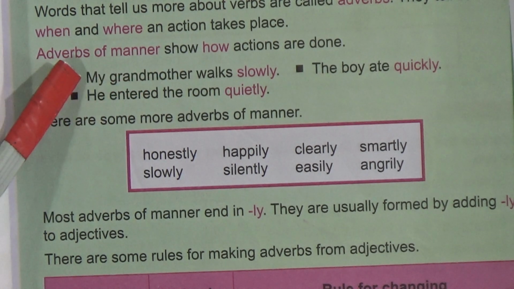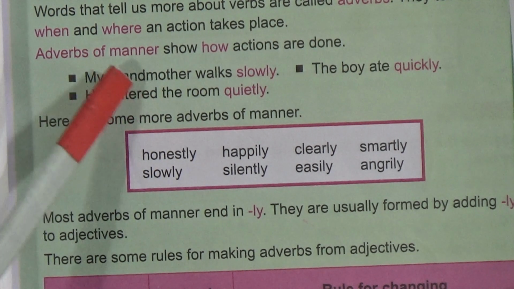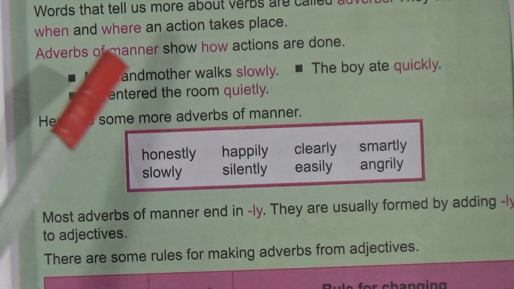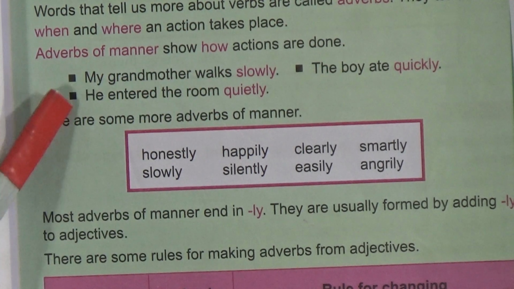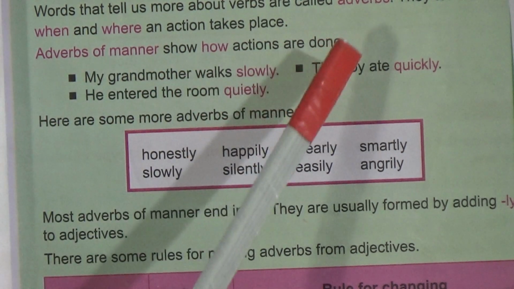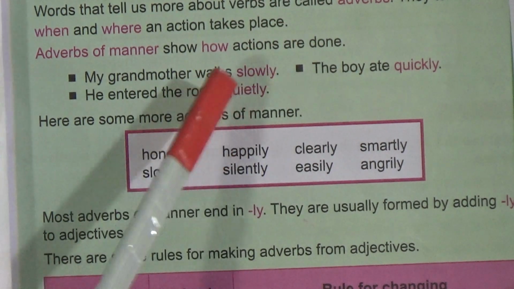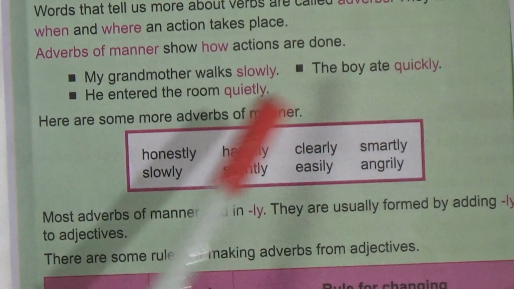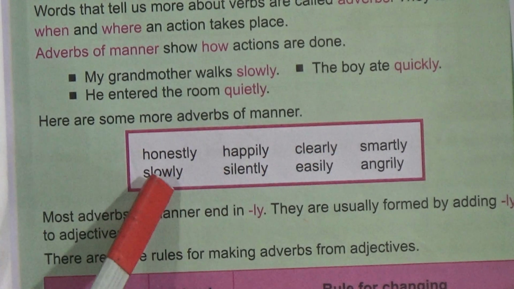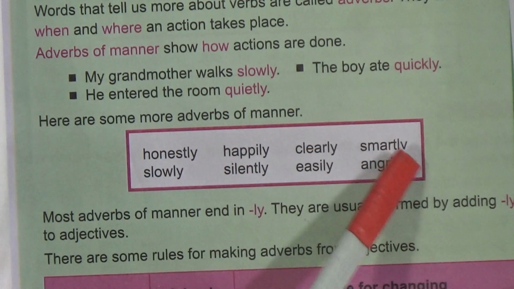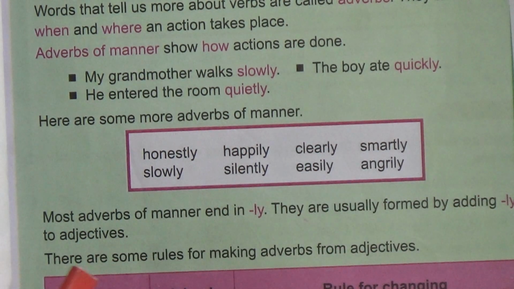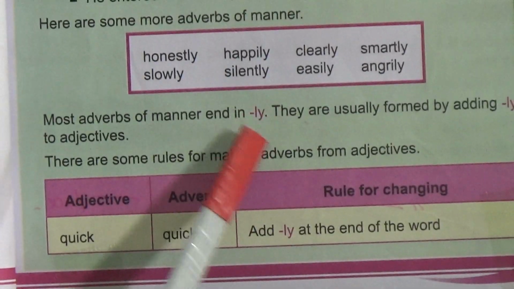So dear students, what have we learned? We have learned that words that tell us more about verbs are called what? Adverbs. And they tell us how, when and where an action takes place. And what is adverbs of manner? Adverbs of manner show how actions are done. And its examples are what? Like slowly, quickly, quietly. Here are some more adverbs of manner, like honestly, happily, clearly, smartly, slowly, silently, easily, angrily. Most adverbs of manner end in ly.